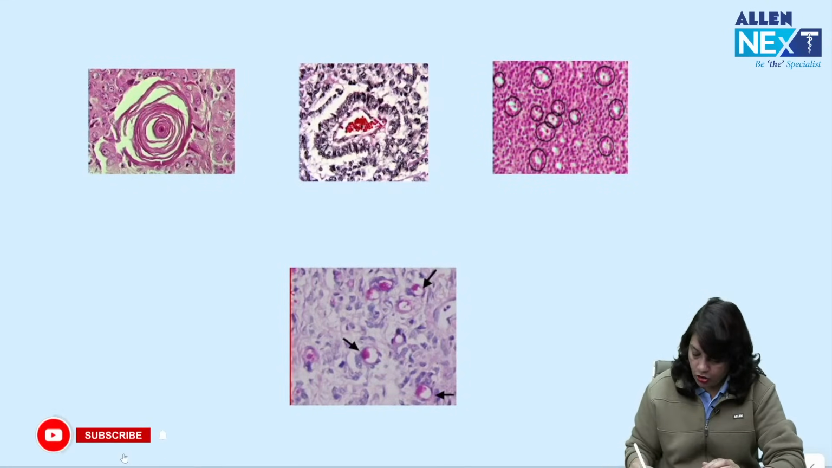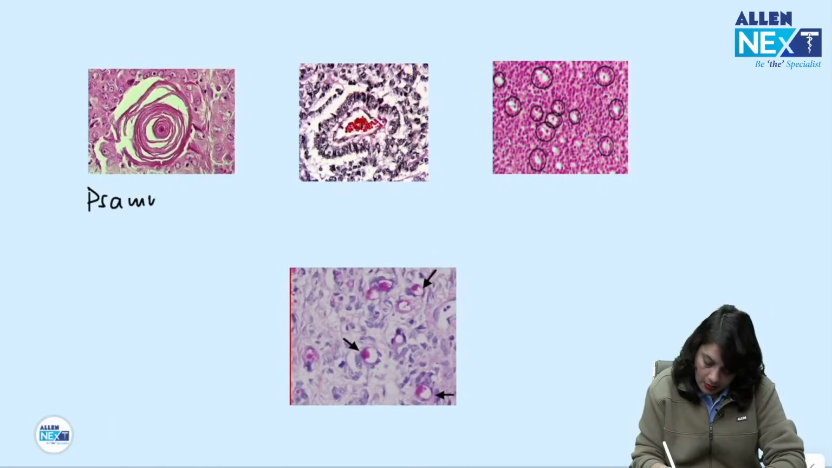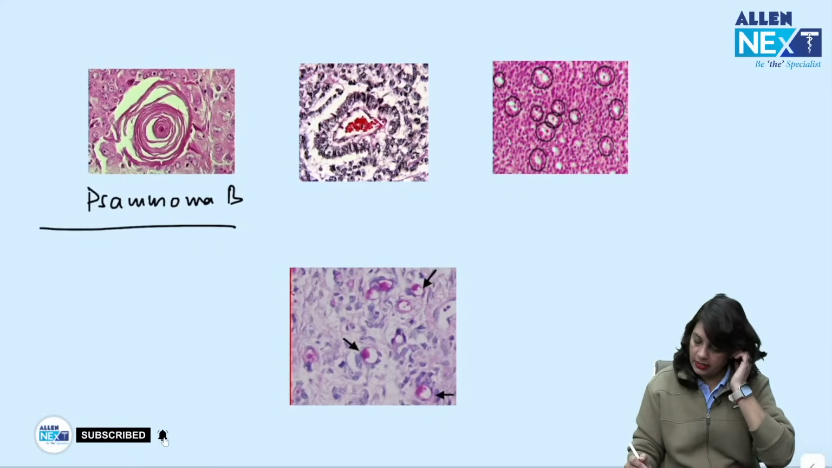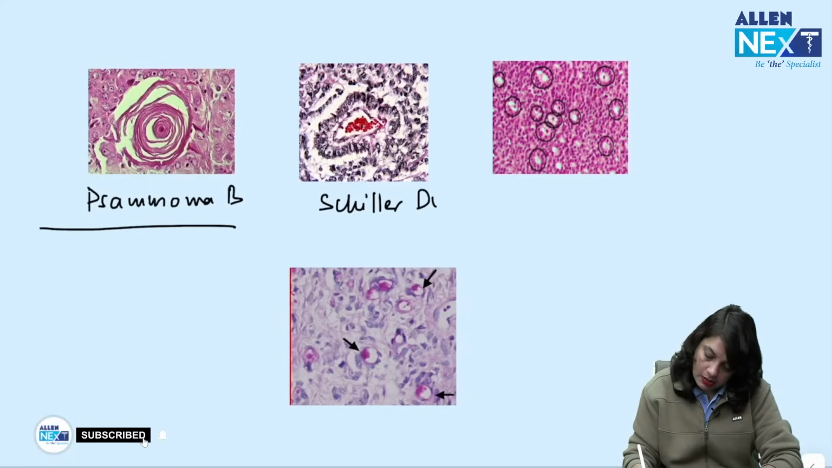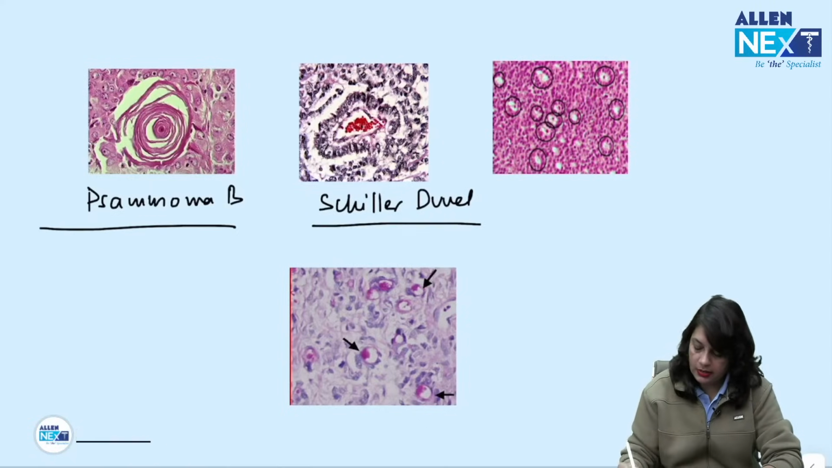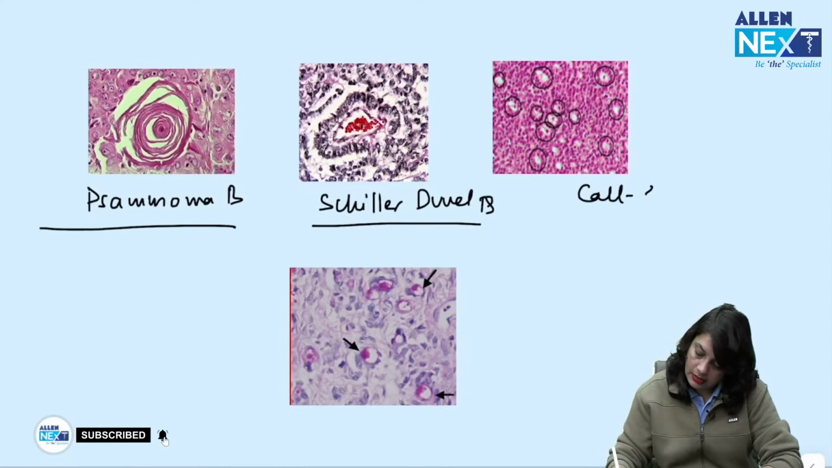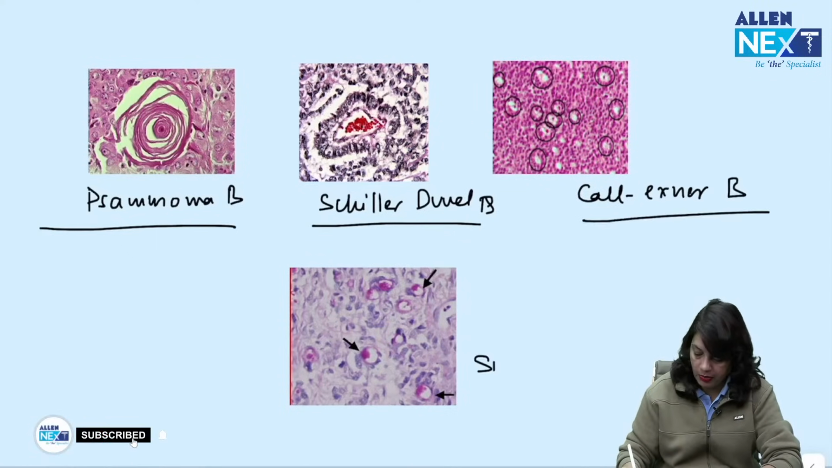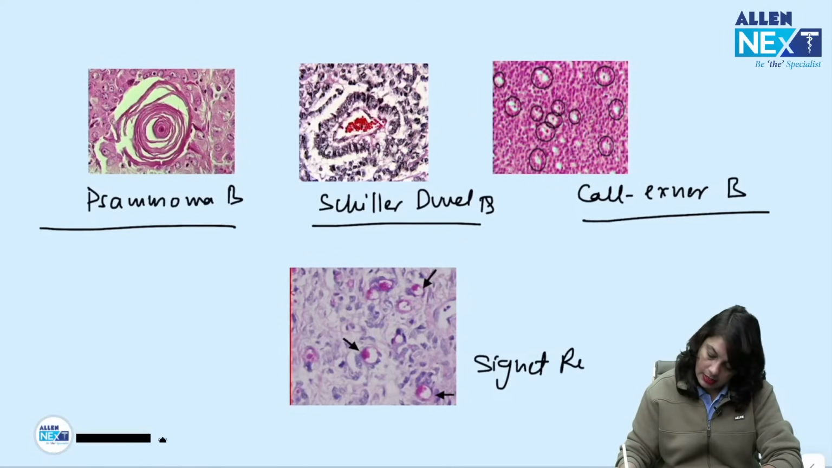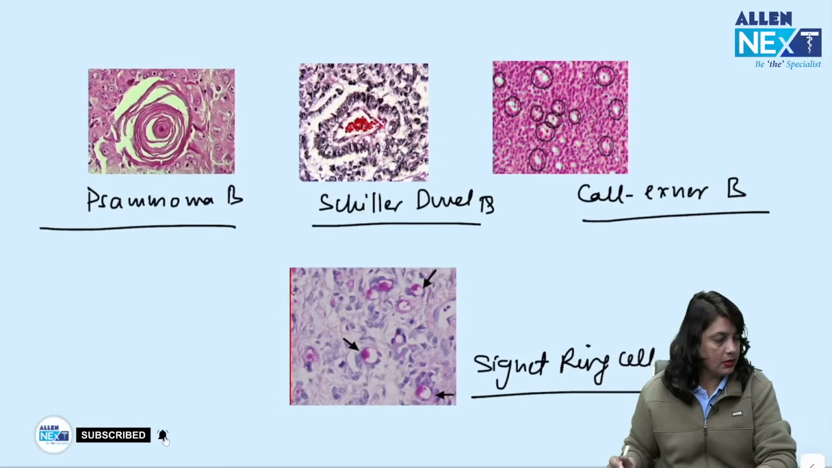Okay. So, histopathological slides. This is psammoma bodies seen in serous tumors. This is Schiller-Duval bodies seen in yolk sac tumor. This is Call-Exner bodies seen in granulosa cell tumor. This is signet ring cell seen in Krukenberg's tumor.